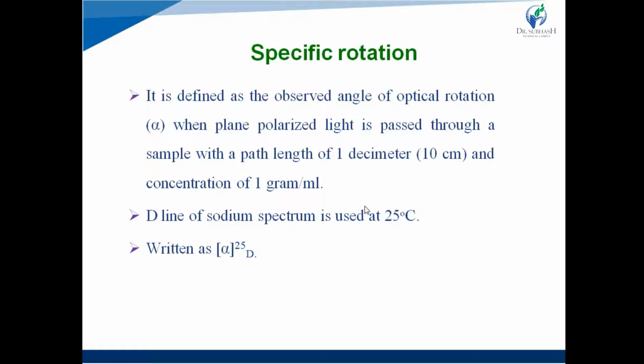That means the nature of light and temperature are fixed, so the temperature and wavelength of light do not affect the specific rotation. That's why it is written as alpha 25D. 25 denotes the temperature, that is 25 degrees, and D indicates the use of the D line of sodium spectrum.